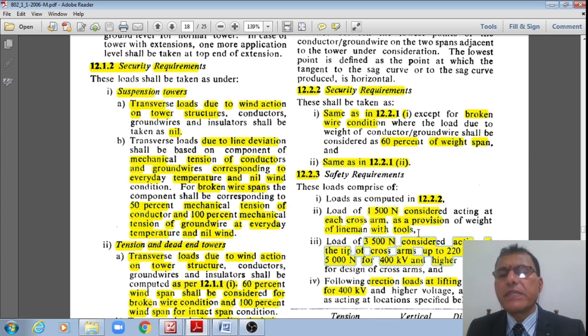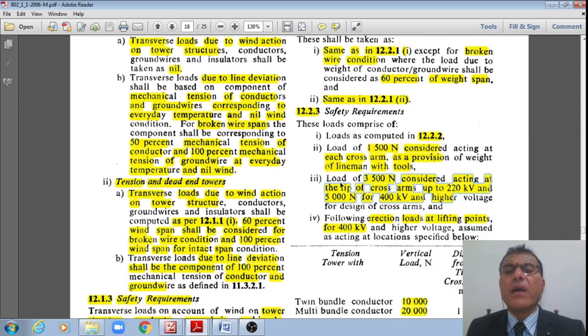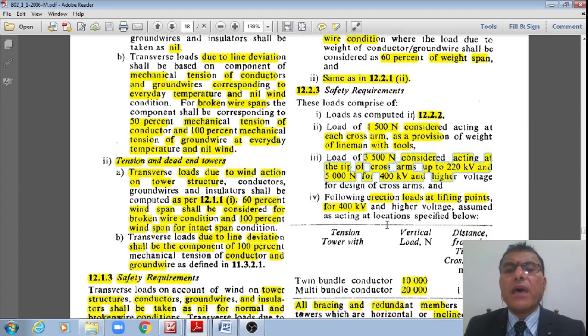This already explained in the previous case also. 150 kg or 1500 newtons, or load of 3.5 kilonewton considered acting at the tip of the cross arms up to 220 kilovolt and 5 kilonewton for 400 kilovolt and higher voltage cases, and